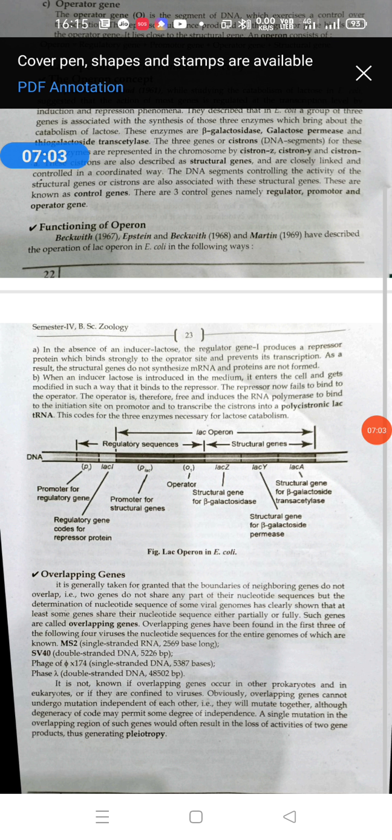But when the operator is free from binding with glucose, which is possible when lactose enters the cell, lactose acts as an inducer and binds with the repressor, which is a protein. This protein is provided by the regulatory gene.